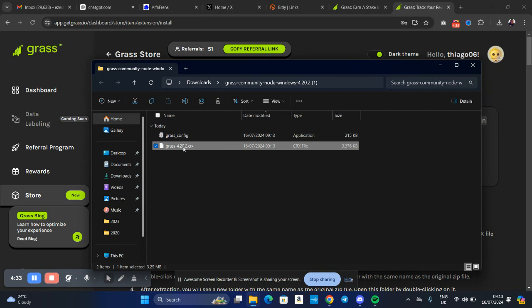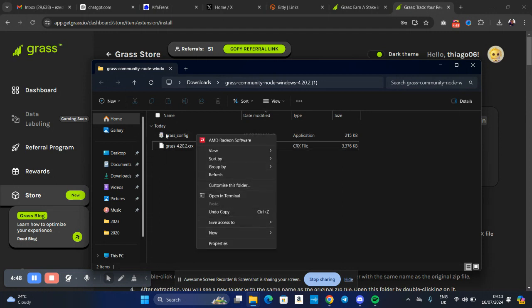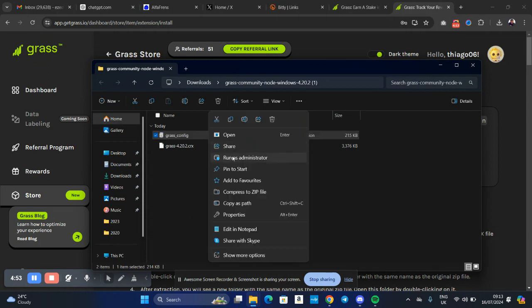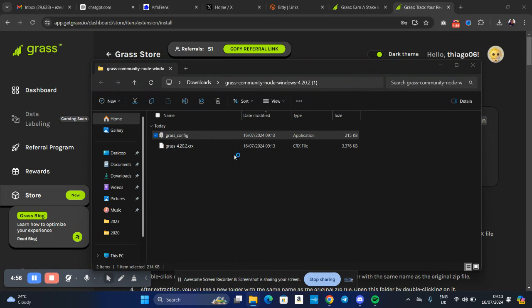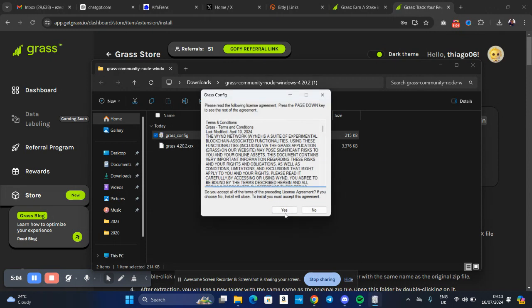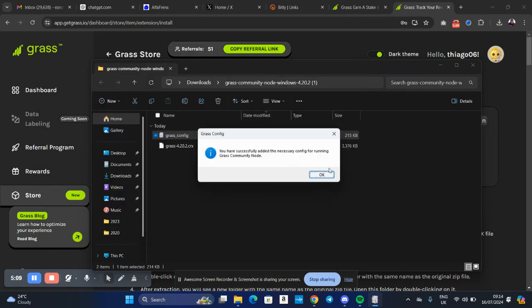The first one is grass config, and the next one is the CRX file. You click on the grass configuration, click on show more properties. I think you should be able to run as administrator. Good. So I'll click on run as administrator. It asks for permission. Yes, yes to everything. Press the space bar, and that's all.